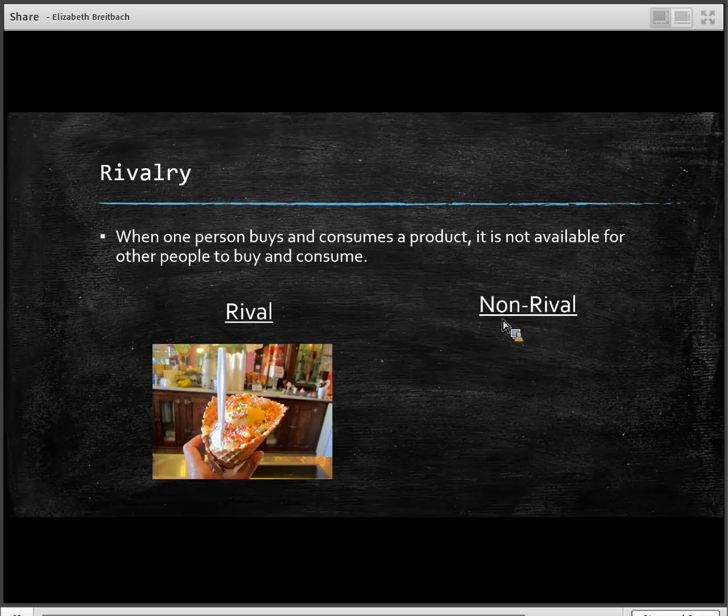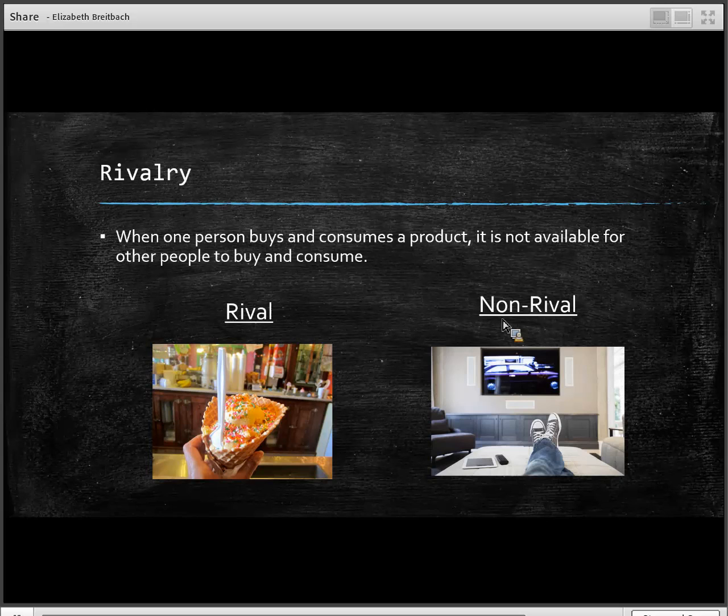But not all goods are rival. An example of a non-rival good is that you can purchase cable television. I can purchase cable television. We can both consume the same TV show at the same time without hurting one another. It's non-rival. We can both purchase the same product, right? We both are purchasing cable television. We're both consuming it at the same time, the exact same product. It's non-rival in consumption.